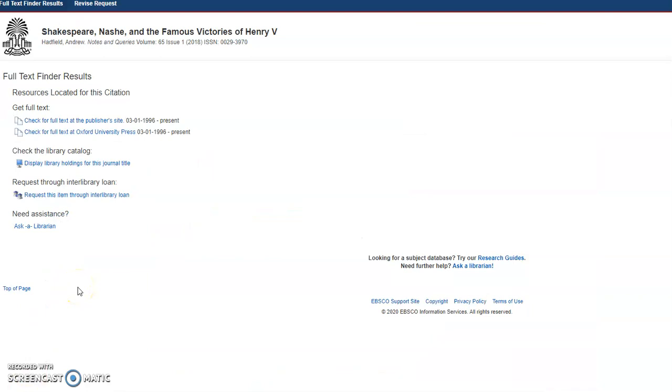Sometimes when you click on Find Full Text, you don't see this Get Full Text, and all you see is Check Library Catalog or Request through Interlibrary Loan. Unfortunately, due to the COVID-19 closures, Interlibrary Loan as well as Pascal Delivers are currently suspended, so that is not presently an option for us. If you are struggling to find relevant resources for your assignment, make sure you reach out and ask a librarian, and we will work with you to find those relevant resources.